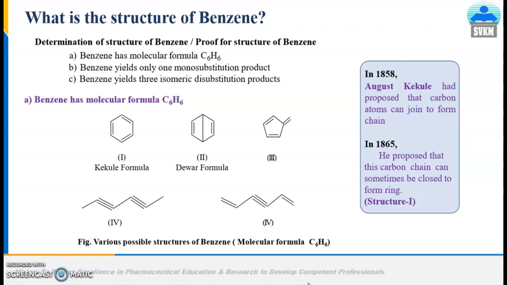In 1865, he proposed that these carbon chains can sometimes be closed to form a ring structure. This is Kekulé's proposed formula. Now the question arises in our mind: how can these carbon atoms be joined?